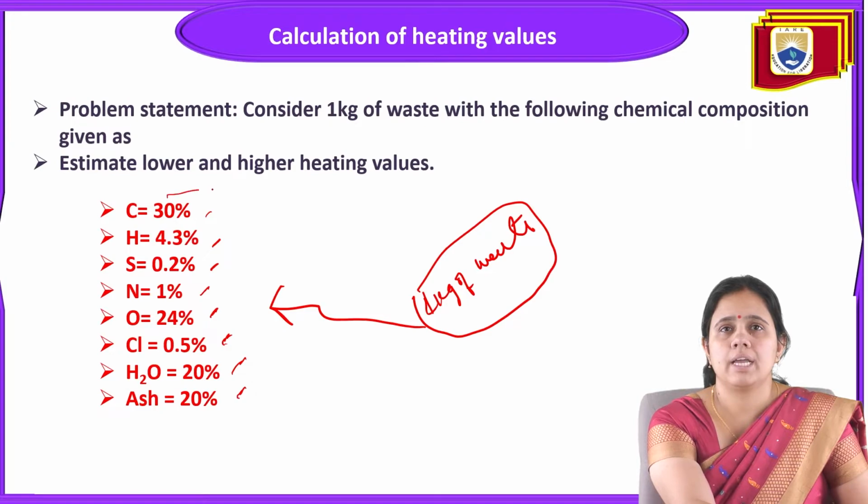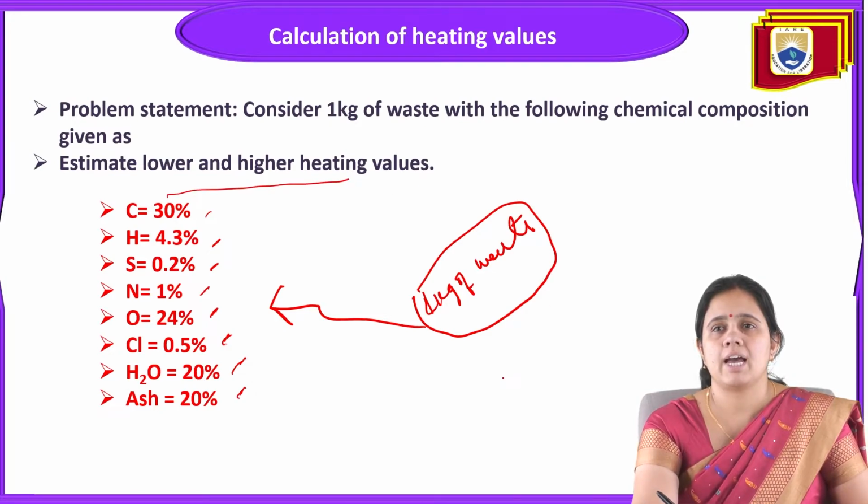Estimate its lower and higher heating values.